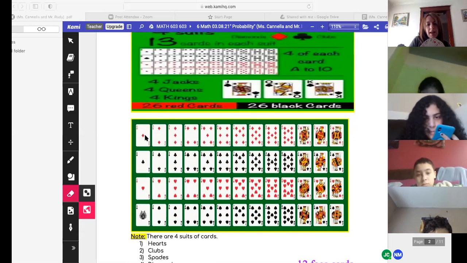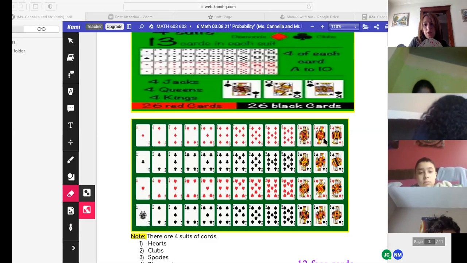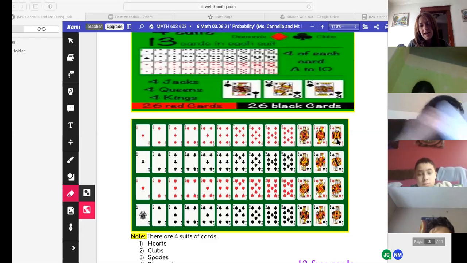Okay. Each suit has 4 cards. There's 1 ace of diamonds, 1 ace of clubs, hearts, and spades. Does everyone see that? In a 2, there's 1 of each suit. In a 3, there's 1 of each suit. In a 4, 5, 6, 7, 8, 9, 10. The jack, the queen, and the king are called your face cards or picture cards. Those are the high cards, right?